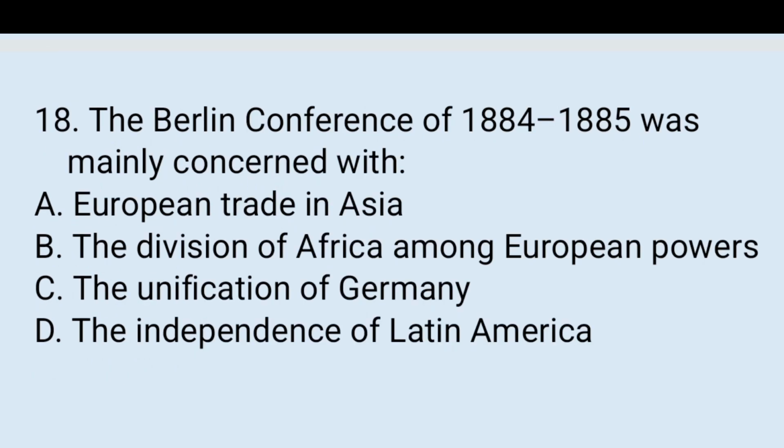18. The Berlin Conference of 1884 to 1885 was mainly concerned with A. European trade in Asia, B. The division of Africa among European powers, C. The unification of Germany, D. The independence of Latin America. The right answer is B. This is the division of Africa among European powers.